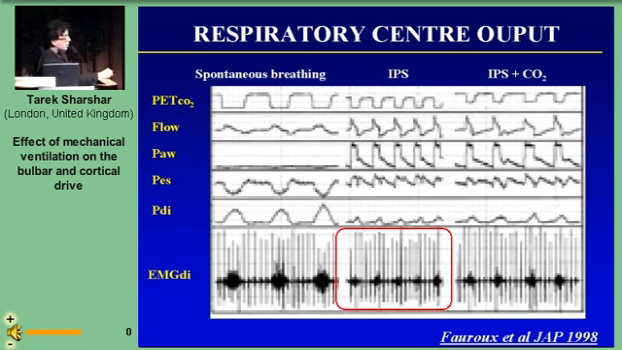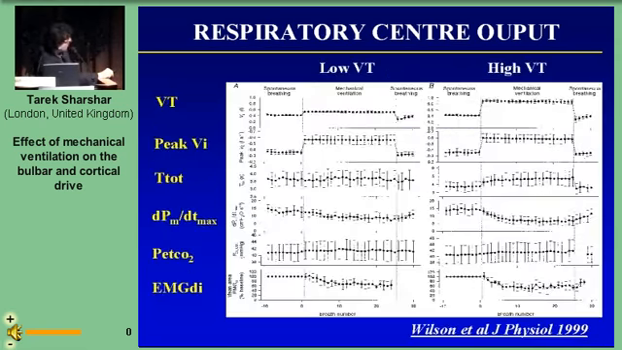As you can see, I'm sorry this slide is out of focus, but as you can see, during pressure support, there was a decrease in the diaphragm electromyographic activity in comparison to spontaneous breathing, even when normocapnia was restored. This reduction in the respiratory center output is a quite rapid phenomenon, taking about 10 breaths to reach a new level.